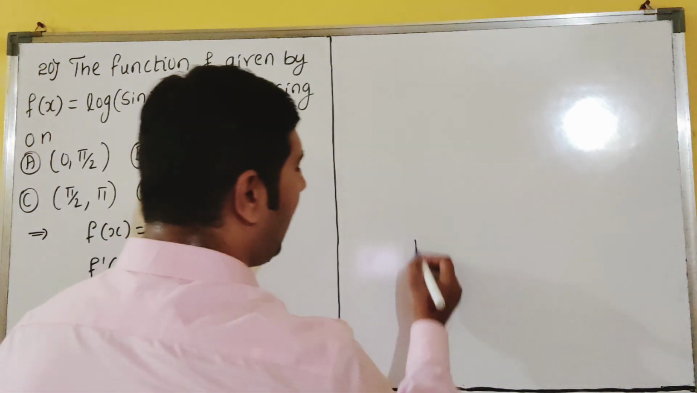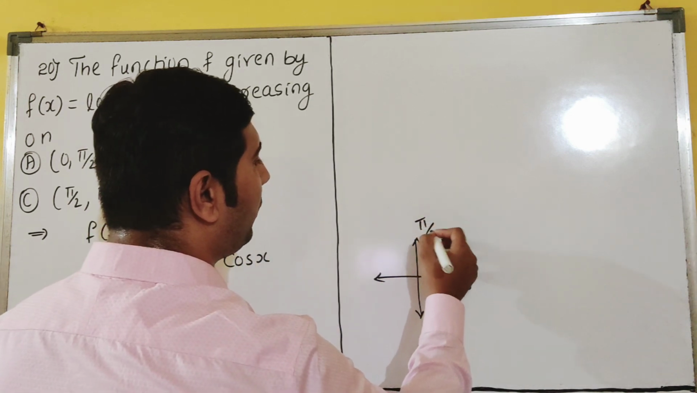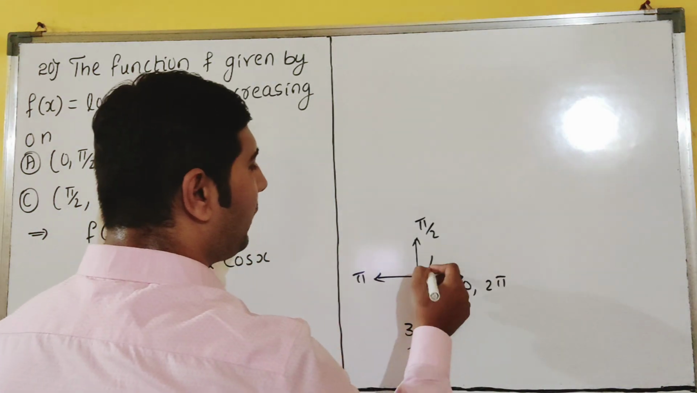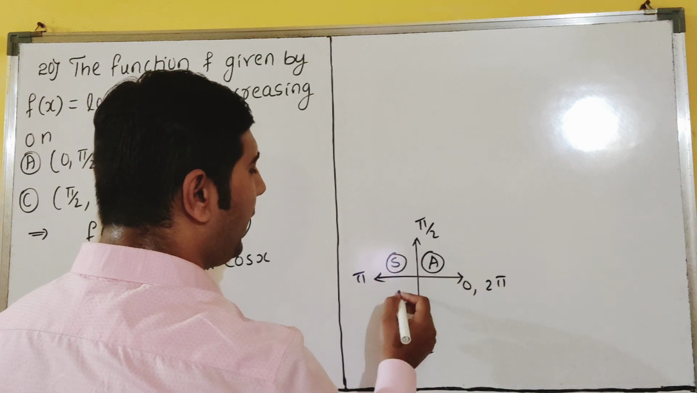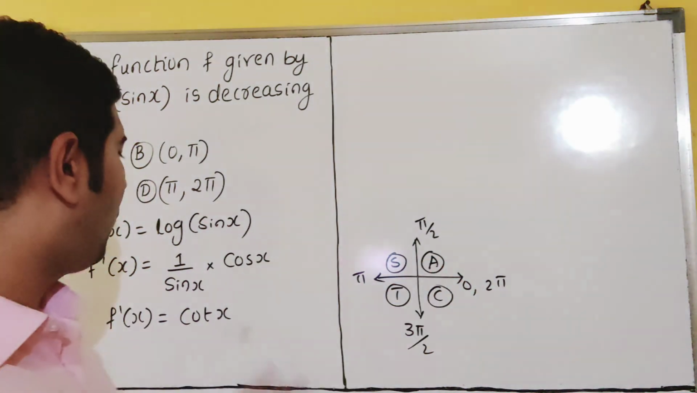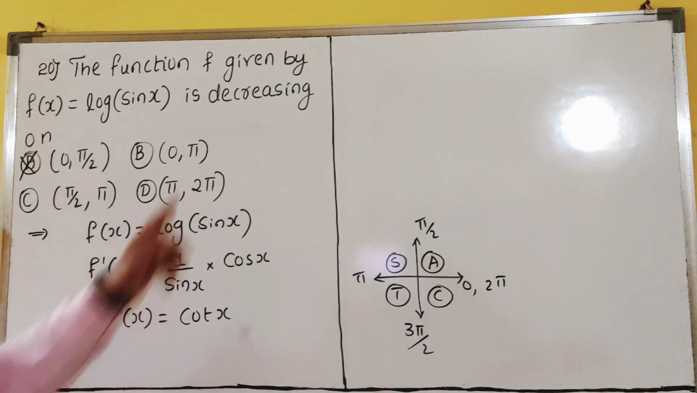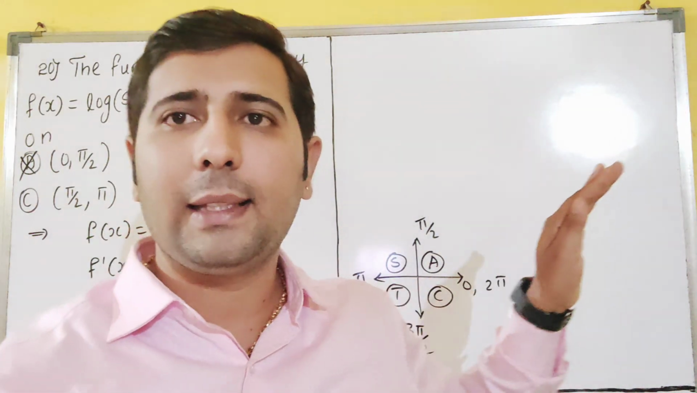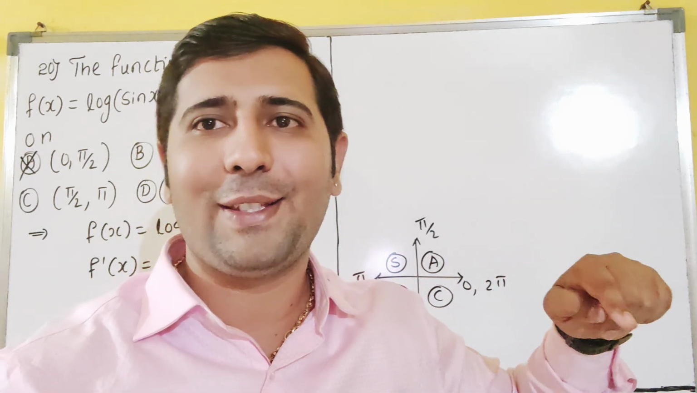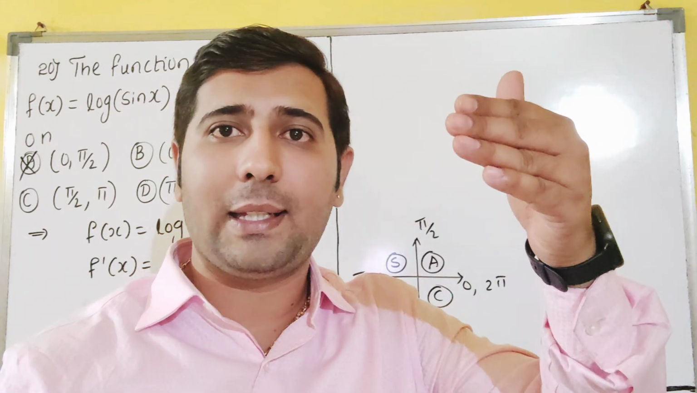So now again same to same. 0 to pi by 2, and this is pi, this is 3 pi by 2, and this is 2 pi. Now see, in 0 to pi by 2, cot x is positive, it is increasing, so this option will go, because they are asking for decreasing. What are they asking? They are asking for decreasing, not increasing. So f dash of x must be less than 0. Understood? If it is less than 0 then it decreases, if it is more than 0 then it increases, children.